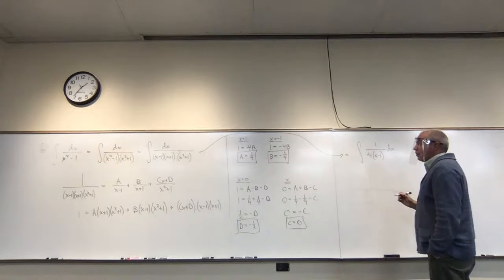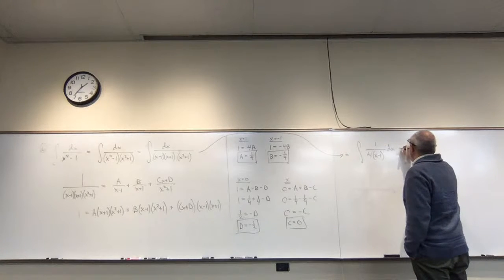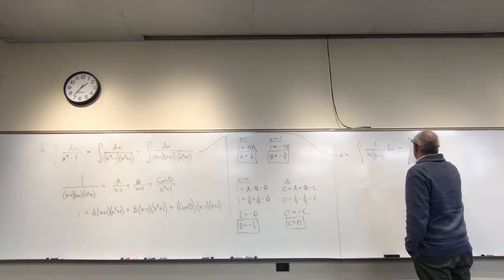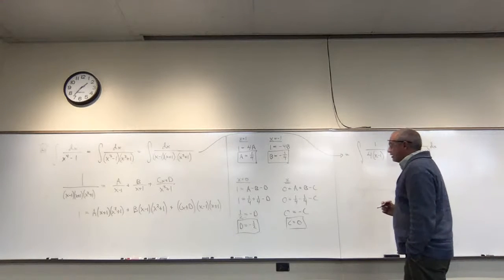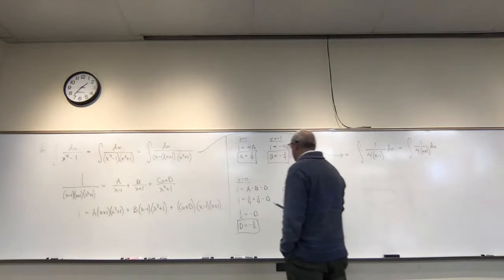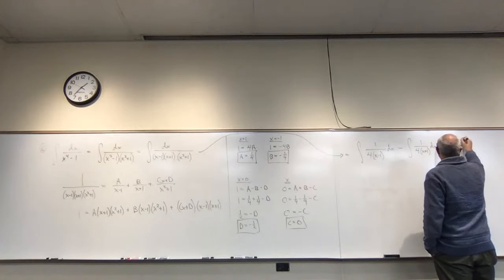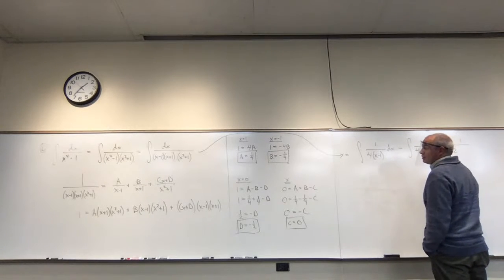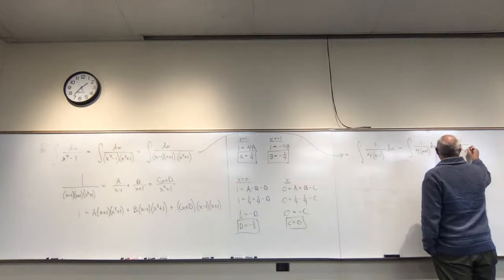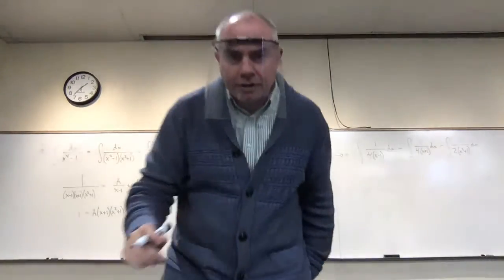Then I get B over x plus 1. B is -1/4. I'll put the negative outside. I get minus the integral of 1 over 4 times x plus 1 dx. And then finally, C is 0, so I'm not going to get an x term on top. D is -1/2, so I get minus the integral of 1 over 2 times x squared plus 1 dx. Hopefully, I'm still writing on the board in a place people can see.